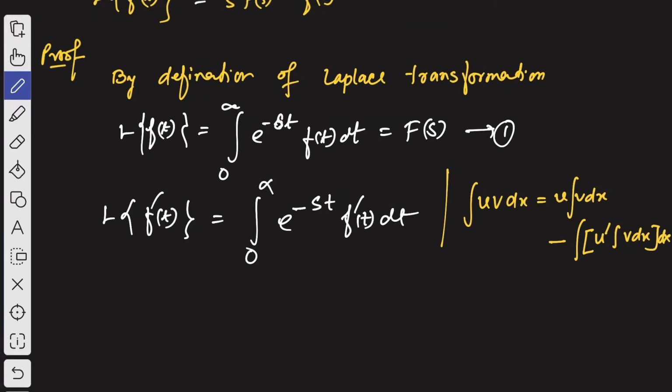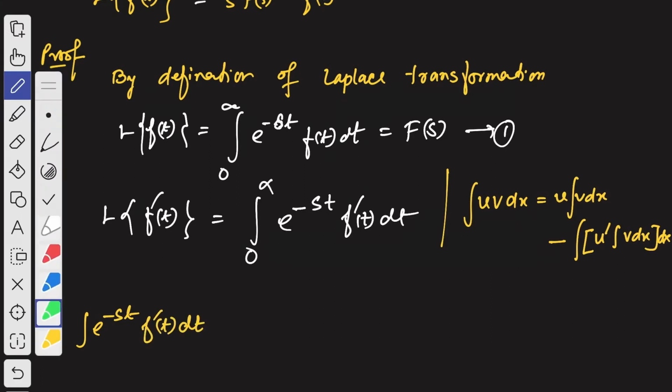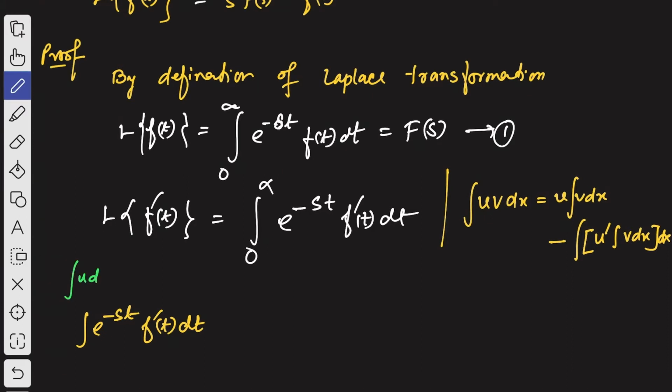So if you apply this here, ignoring the limits, let us take integration e to the power minus st f dash of t dt. We are going to apply integration u v dx, which is given by u integration v dx minus integration of derivative of u, integration v dx.